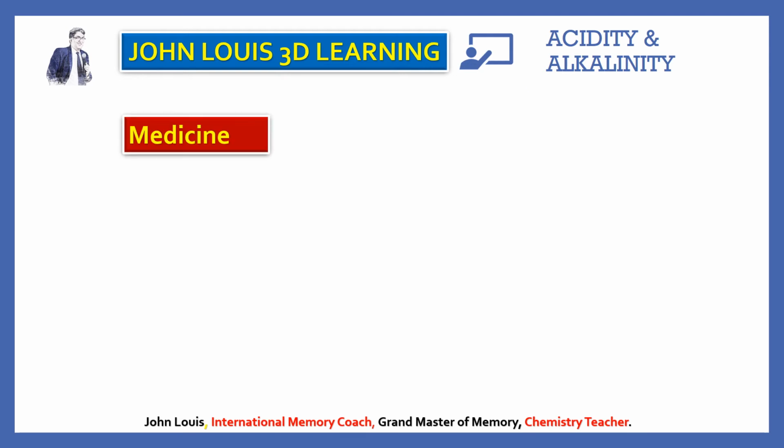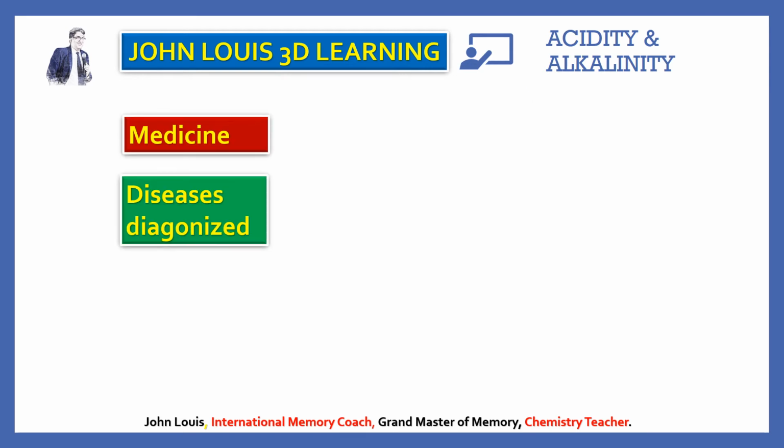So next is the medical field. In the medical field, most of the diseases are diagnosed by finding out the pH value of the blood and urine. For a normal person who has no disease, who is hale and healthy, the pH value of the blood and the pH value of the urine are all standard.